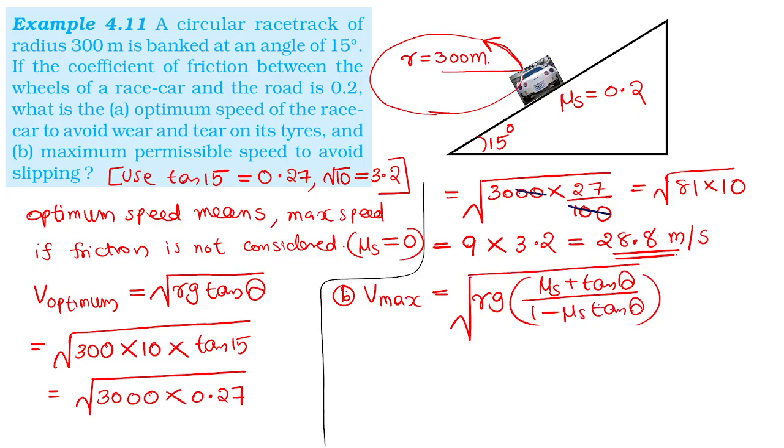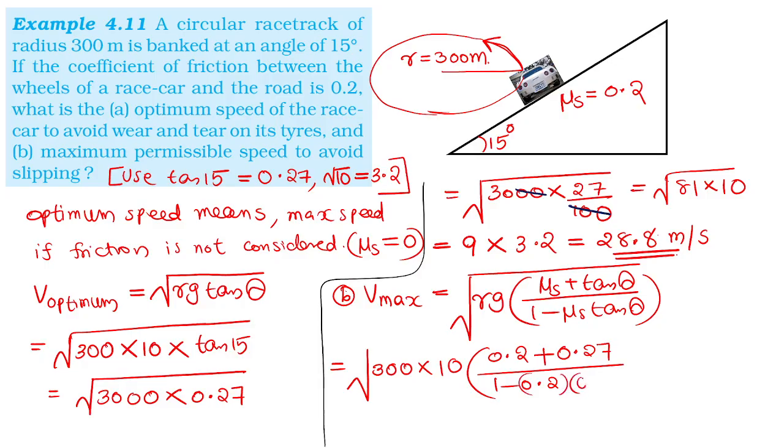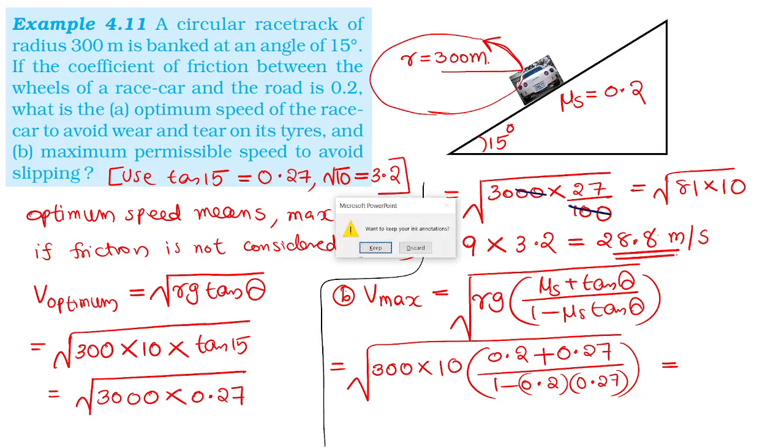A lot of calculations is there. For the time being, I don't want to discuss the calculation. R is 300, g is 10, mu s is 0.2, tan 15 degrees is 0.27, 1 minus 0.2 into 0.27. You can do the calculation later. It is there in the textbook.